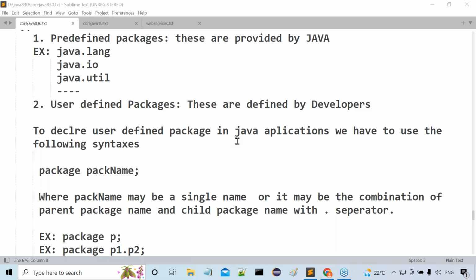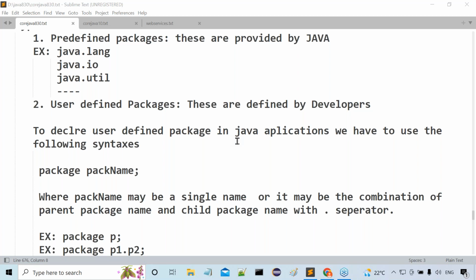That's okay. Before that, I gave one point there. In the case of predefined packages, the packages are already defined. Developers just have to think about how to use them. Developers are responsible for using them, not defining them. But in the case of user-defined packages, developers have two responsibilities. What are the two responsibilities? Define and use: how to define them and how to use them.